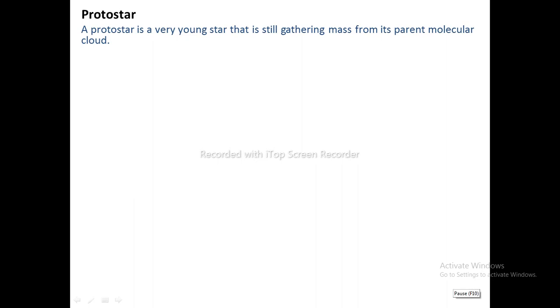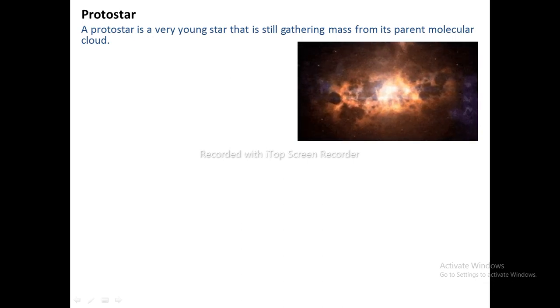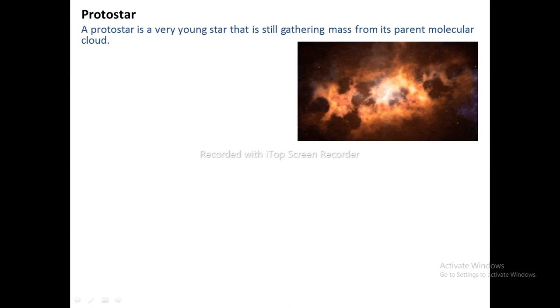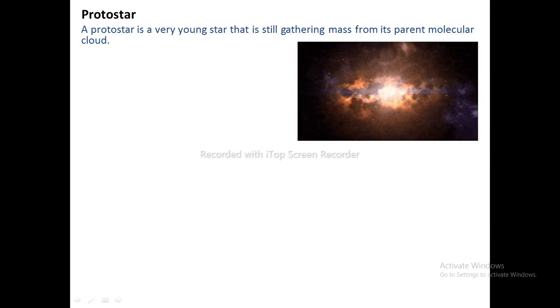Protostar. A protostar is a very young star that is still gathering mass from its parent molecular cloud. The stars are believed to be formed from nebulae. The nebula is a large cloud of hydrogen gas, dust, and other interstellar materials.